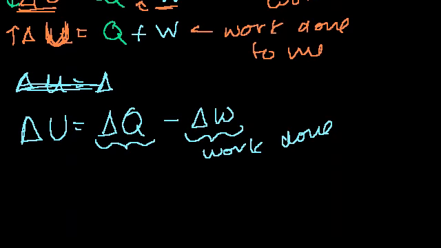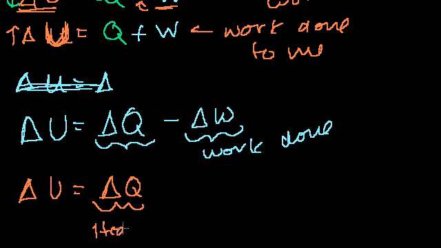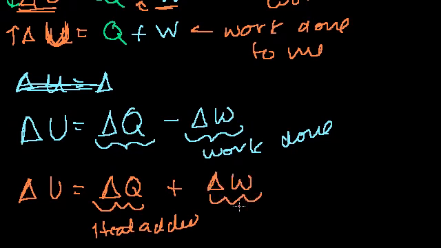Or you might see it written like this. Change in internal energy is equal to heat added. Even this kind of reads to me as change in heat, so I'll just call this the heat added, plus the work done onto the system. So this is work done to the system, and the other was work done by the system. Either way, you shouldn't even memorize this.